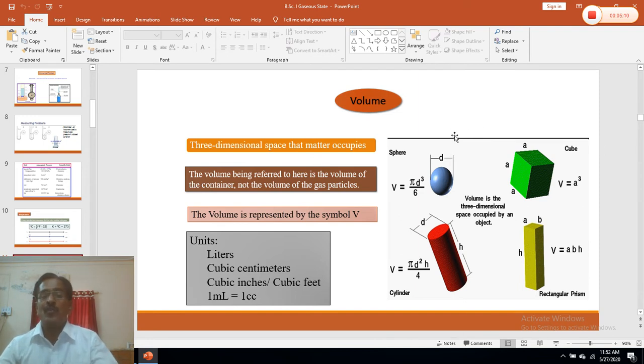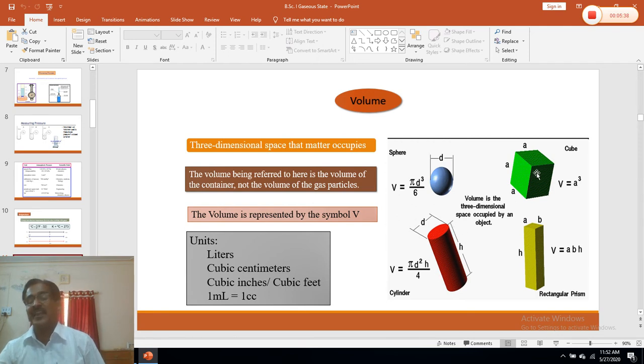So the volume of a gas is assumed to be the volume of the container. The container in which the gas is confined, its volume is nothing but the volume of the gas. So if the gas is confined in a spherical sphere, then the volume of the sphere will be the volume of the gas. If it is enclosed in a cylindrical form, then the volume of the cylinder will be the volume of the gas.